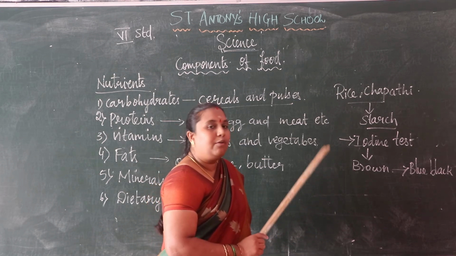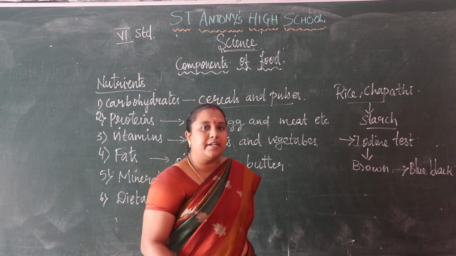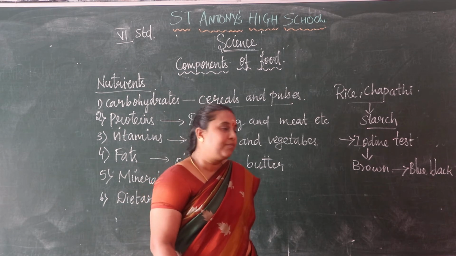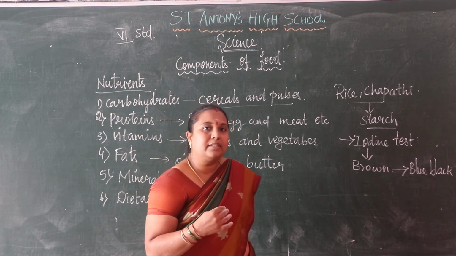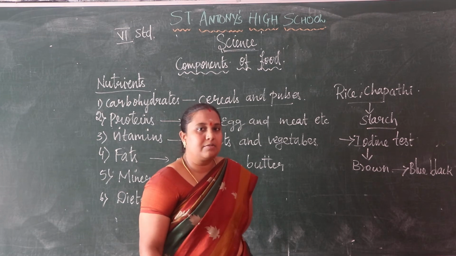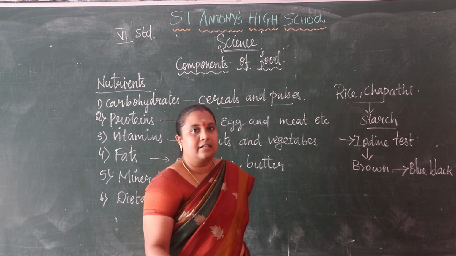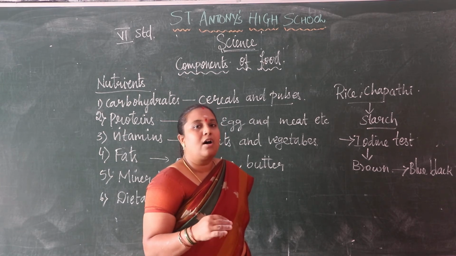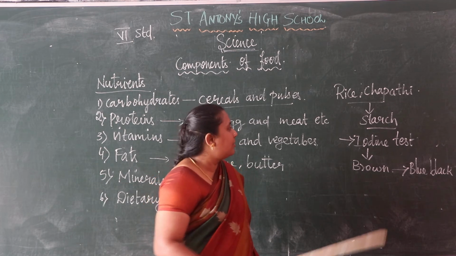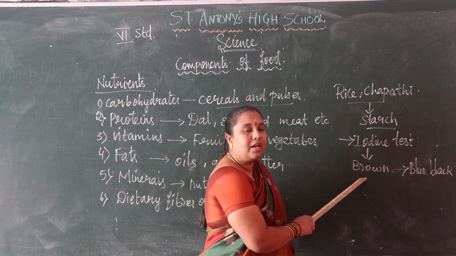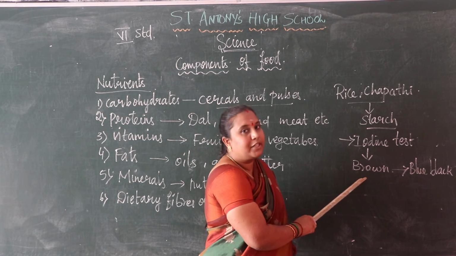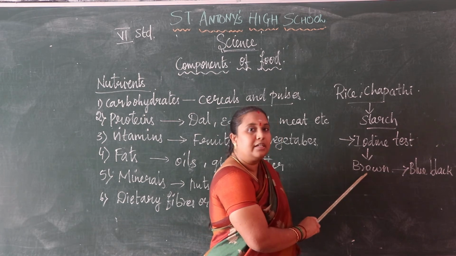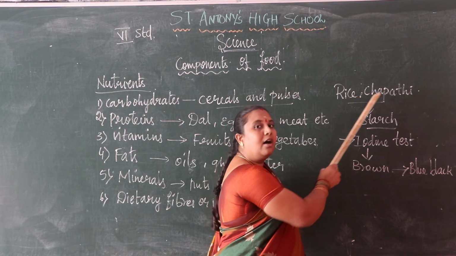Okay children, now you understood what carbohydrate is. Carbohydrates are mostly present in the form of starch in our food items. How do we test for starch in food items? We use an iodine test, which shows the food items have carbohydrates. The iodine test should be done with a solution. The iodine solution is brown in color, and this brown solution is added to the rice or chapati.